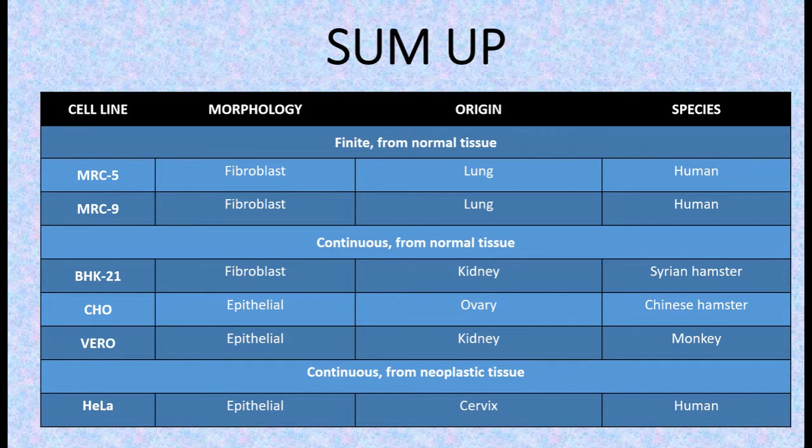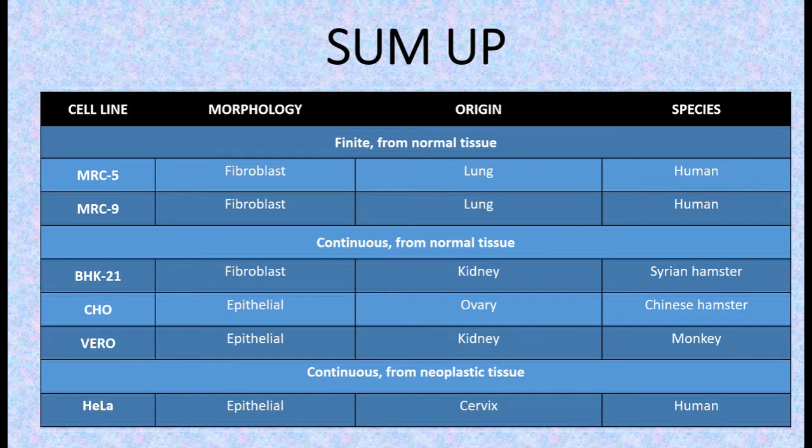Now, continuous cell line that is derived from neoplastic tissue. Neoplastic tissue is a tissue that has abnormal growth of cells, known as a tumor. So, the HeLa cell line is epithelial in nature, derived from the cervix of a human female.